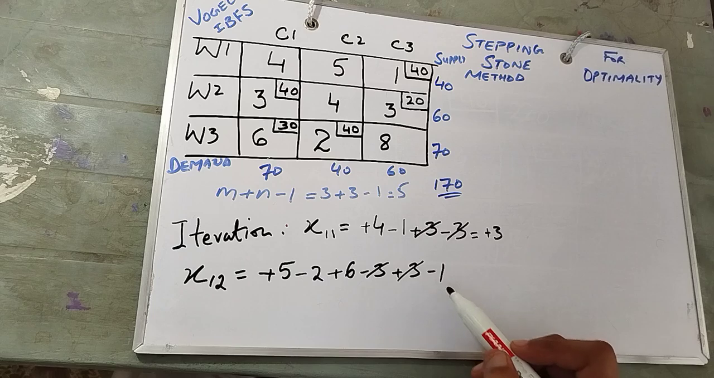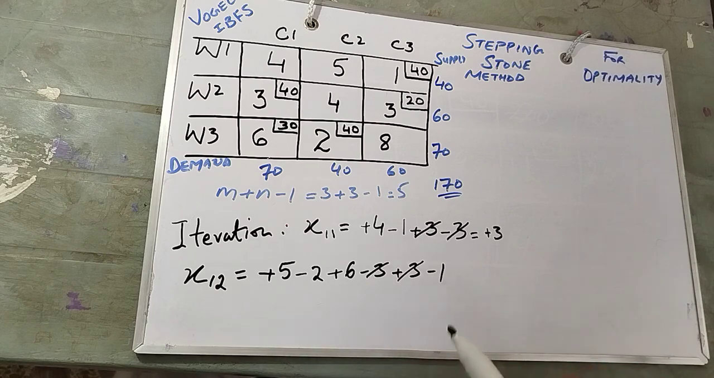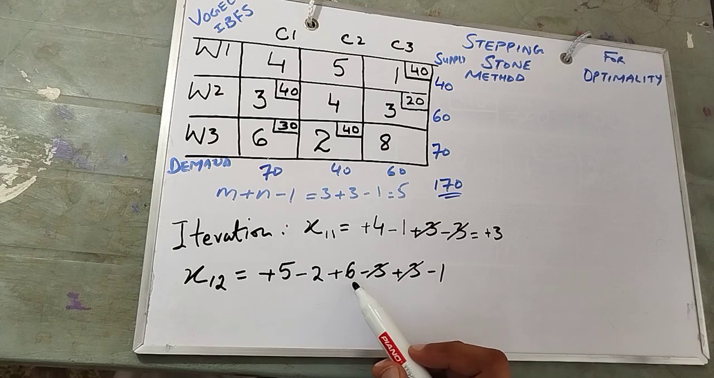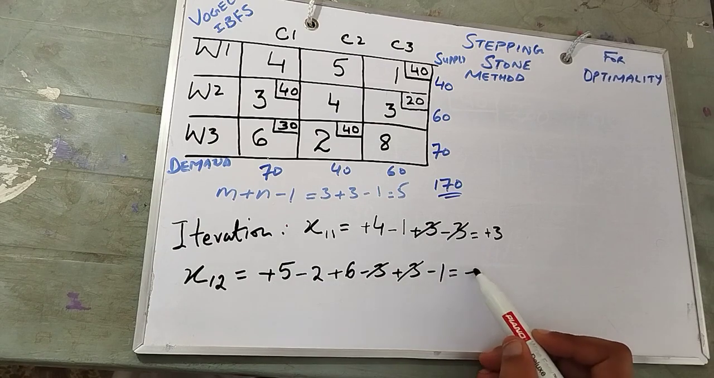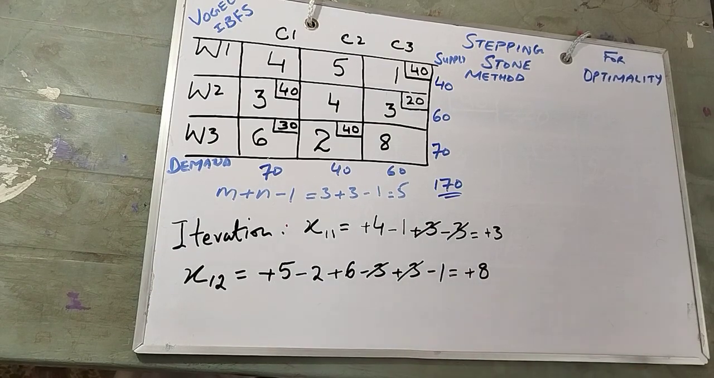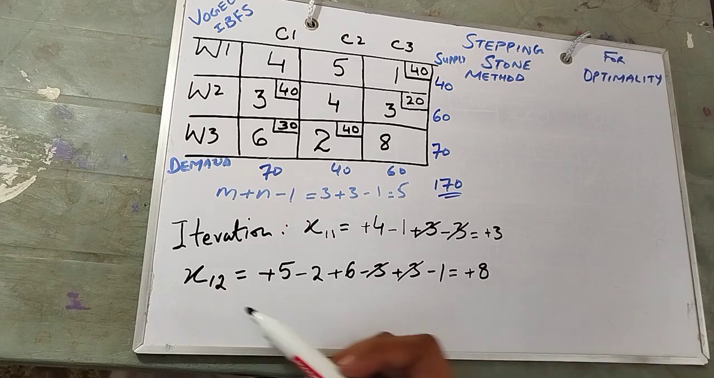Minus 2, minus 1. Minus 2, minus 1. Minus 3. Minus 3 plus 6 plus 3 plus 3 plus 5 plus 8. You see, plus 8 is the answer. Now, we are done with the 2